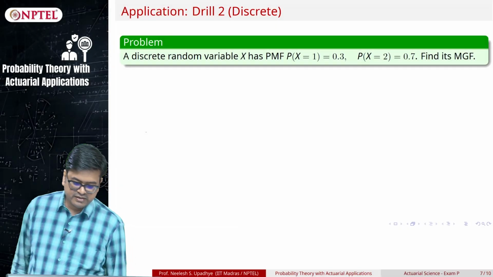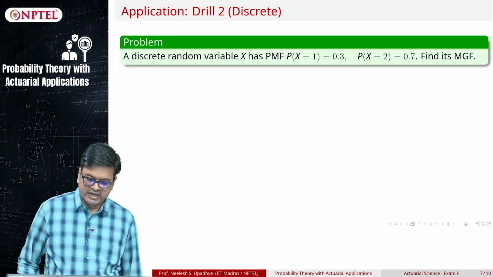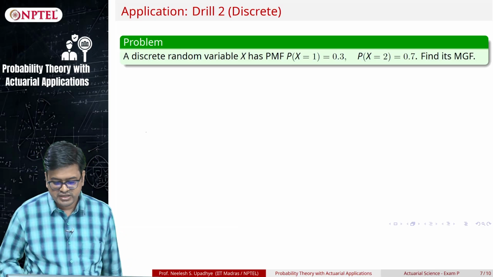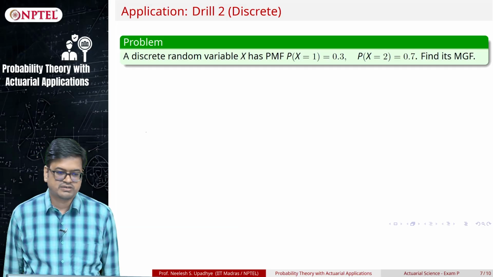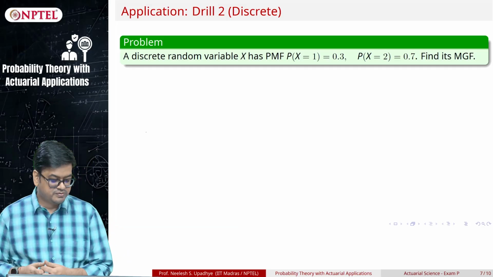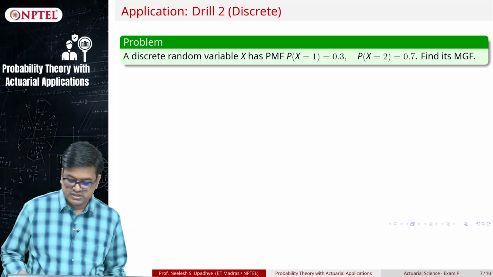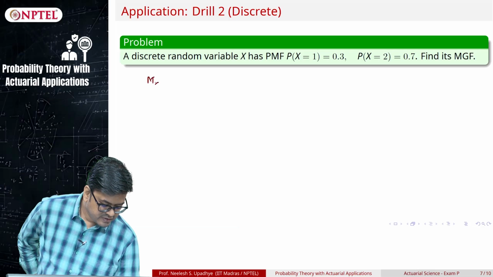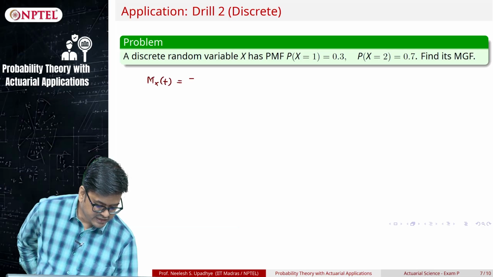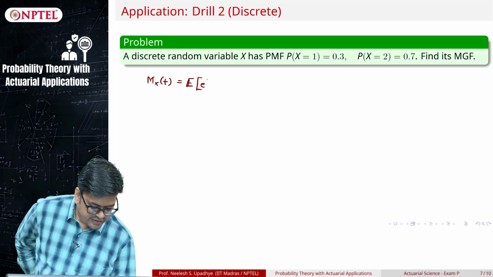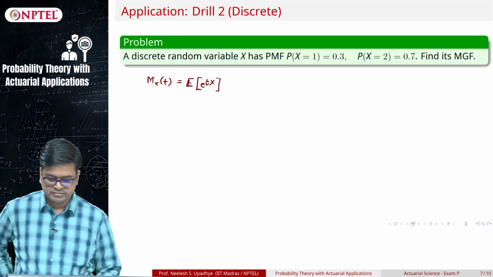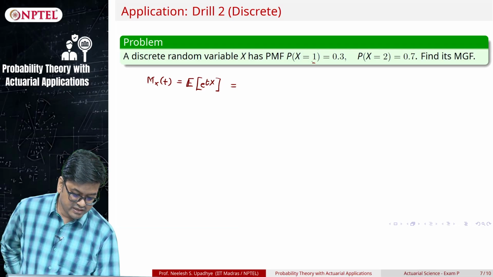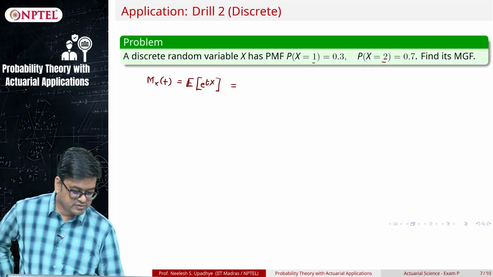Okay, let us take one problem in the discrete world, where I have a very simple random variable. Probability of x is equal to 1 is 0.3, probability of x is equal to 2 is 0.7. I want to find MGF of this. Oh, this is very easy, because what is my MGF? I simply have to apply that definition, right. So it's expected value of e raised to tx, correct.